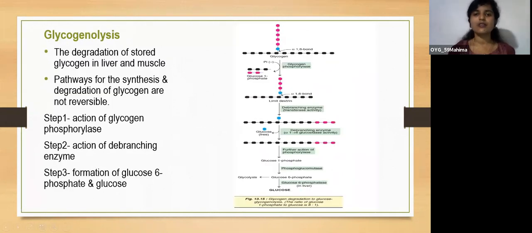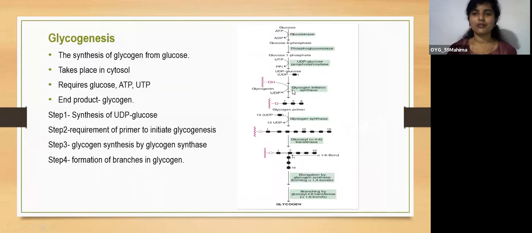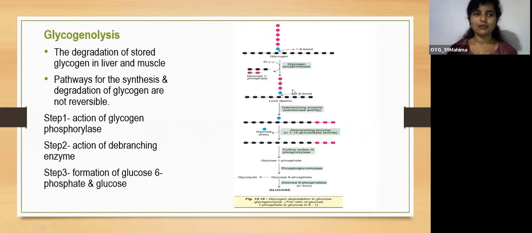The next is glycogenolysis. Glycogenolysis means the degradation of stored glycogen in liver and muscle. The pathways for synthesis and degradation of glycogen are not reversible. Don't think that glycogenolysis is simply the reverse; it has some other pathway. So now we'll see. This is a glycogen molecule with several thousands of glucose molecules, and this branching is an alpha 1,6 bond.